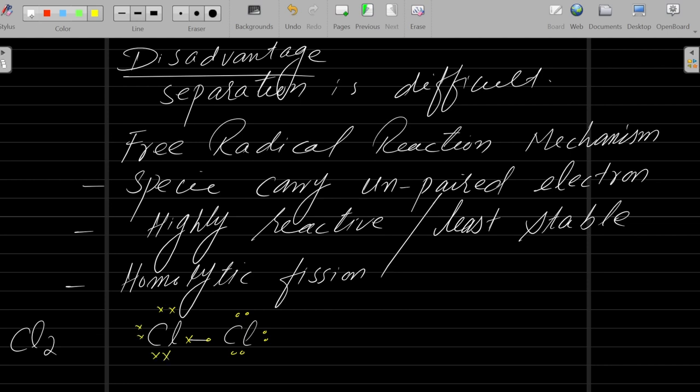When you use sunlight or any UV radiation, ultraviolet radiation, it breaks this molecule. This electron will move towards this chlorine, and this electron will move towards the other.